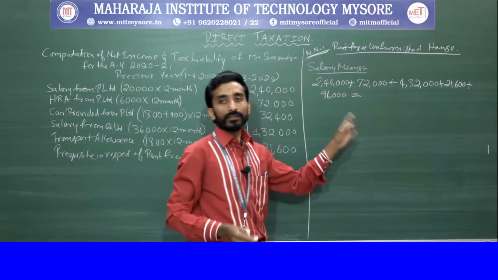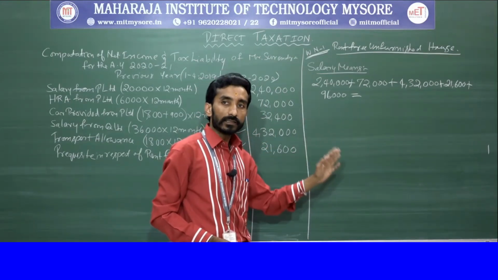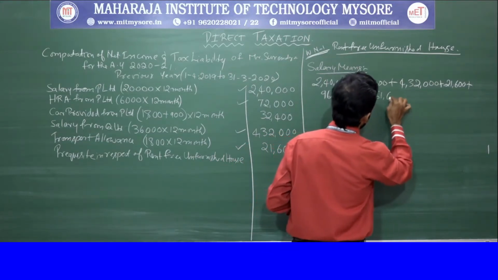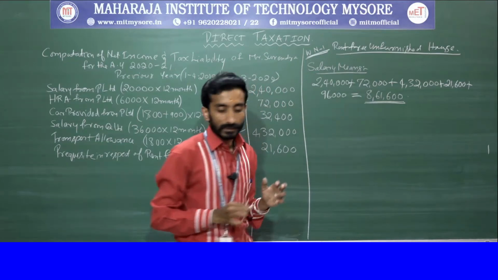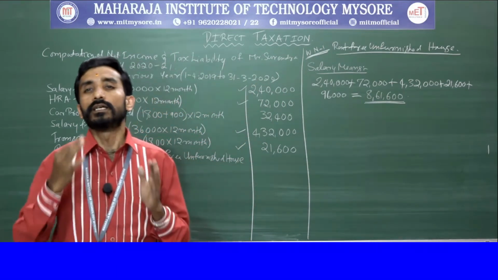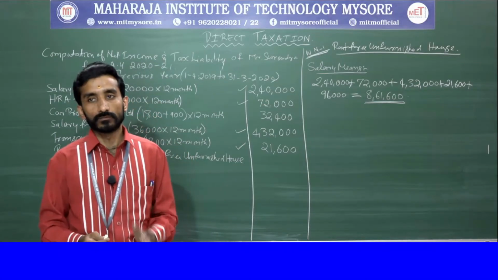If you sum up all these, you will get the value 8,61,600. This is said as salary with respect to valuation of perquisite in respect of rent-free unfurnished house.